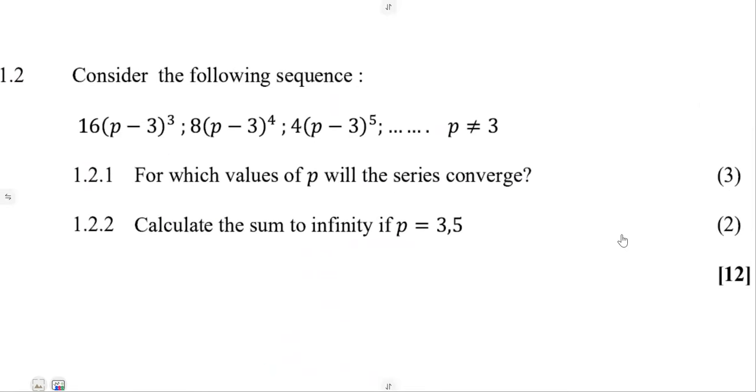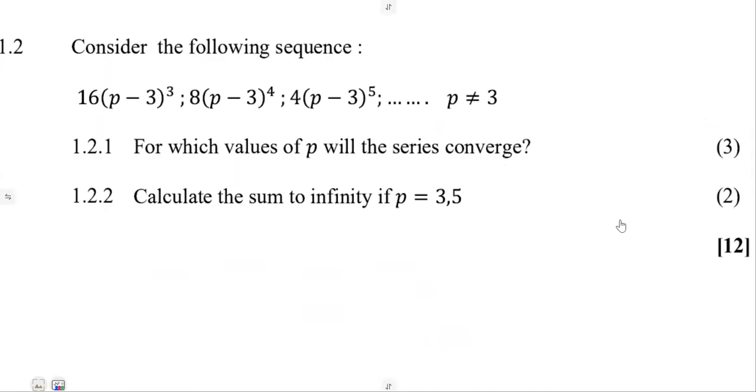1.2, consider the following sequence. All right, they gave us these exponents, guys, it's geometric there, but anyways, they actually mentioned that. 1.21, for which values of p will the series converge?